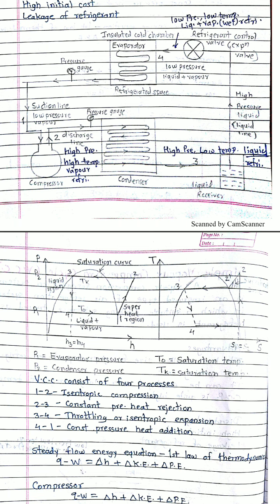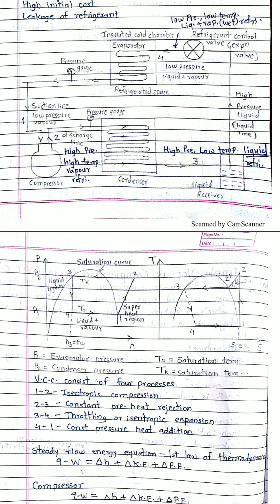If you observe point number 4, it is neither on the saturated liquid line nor on the saturated vapor line. It is in between, inside the dome shape, where some amount of liquid and some amount of vapor is there. That's why we say that at point number 4 there is a low pressure, low temperature liquid plus vapor mixture. Then point number 4 goes to the evaporator or refrigerator. What happens in the refrigerator? The phase change process, also called the constant pressure heat addition process.